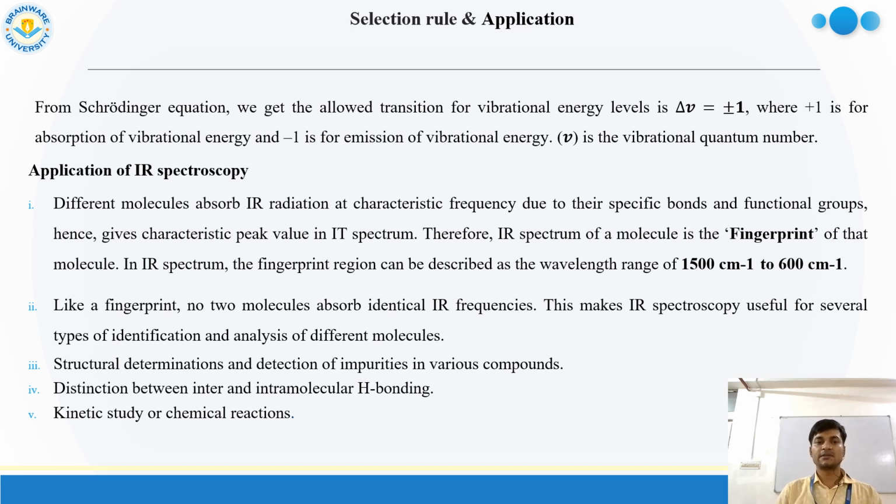And now, at the last, the applications of IR spectroscopy. Normally, as I have already told, it is mainly used to find out what kinds of bonds are present within the molecule. That is the determination of structural information of various compounds. It also detects intramolecular hydrogen bonding, and it is applicable for kinetic study of a chemical reaction. It is also used for the fingerprint, and it is one of the utilities for finding the different functional groups present. I have already told this, so these are all the applications.